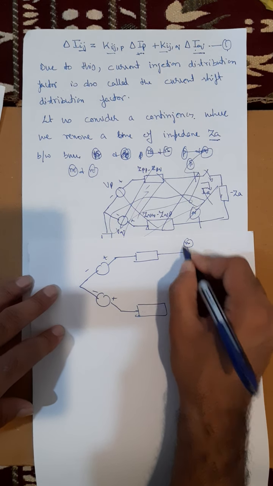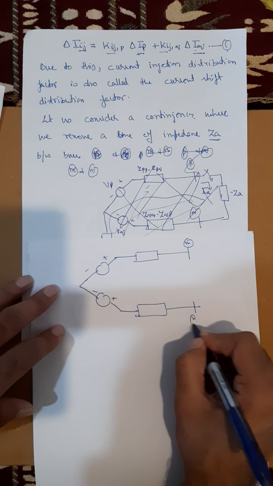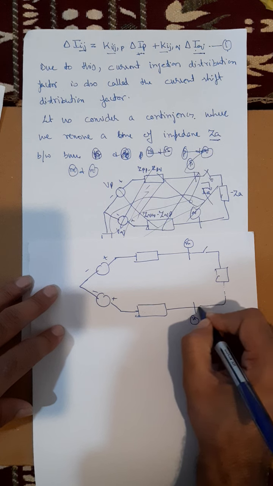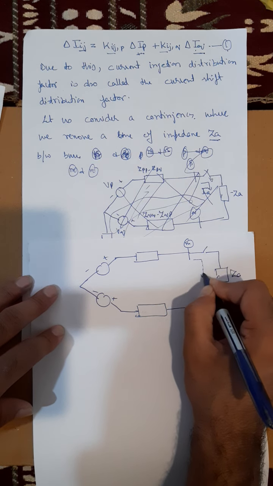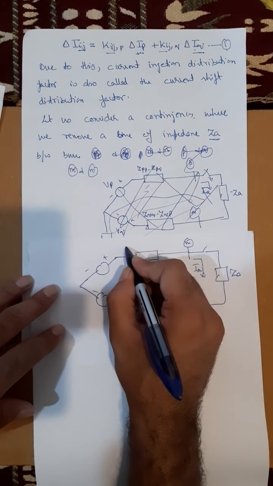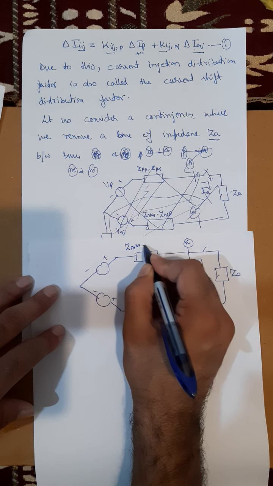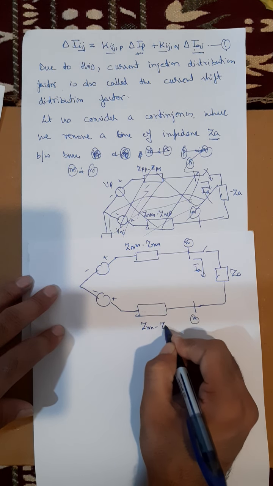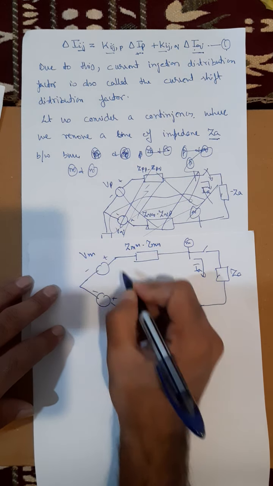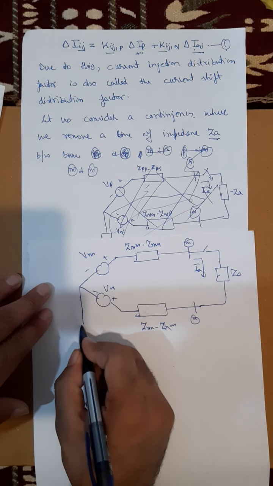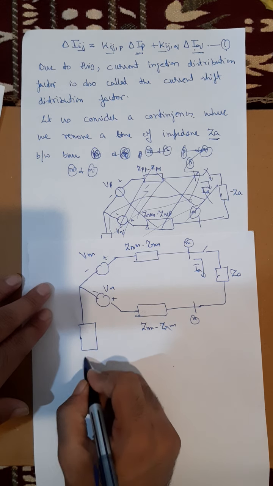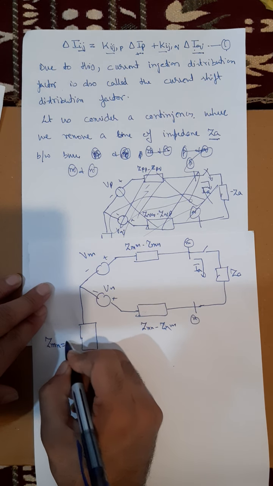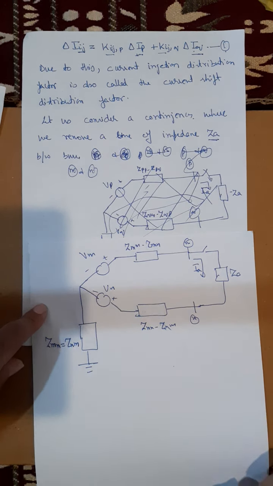Here I have bus M, here I have bus N, and the impedance between these two buses is ZA. The current flowing here is IA. So this is ZMM minus ZMN. This is ZNN minus ZNM. This is VM, this is VN, ZMN equal to ZNM. Okay.